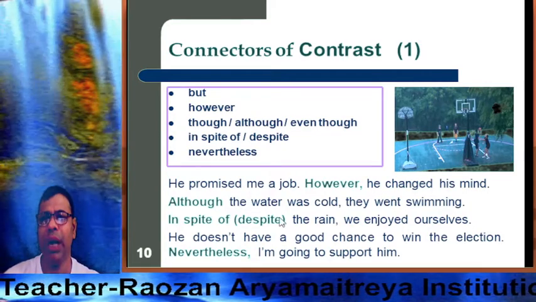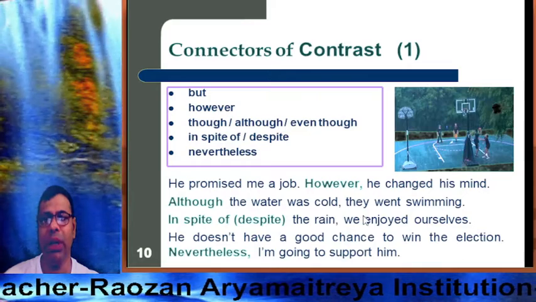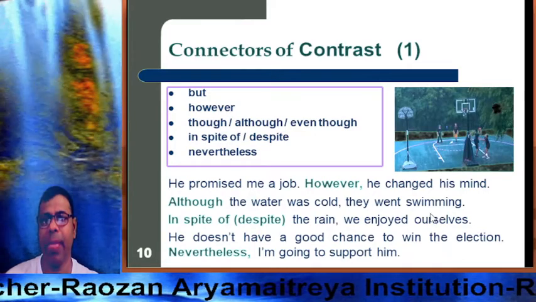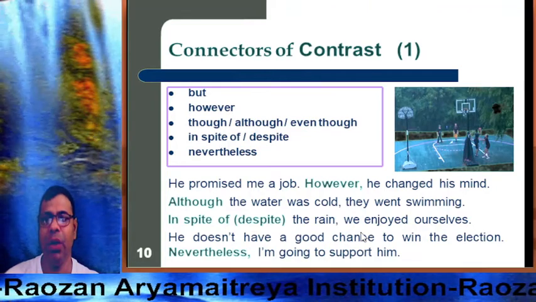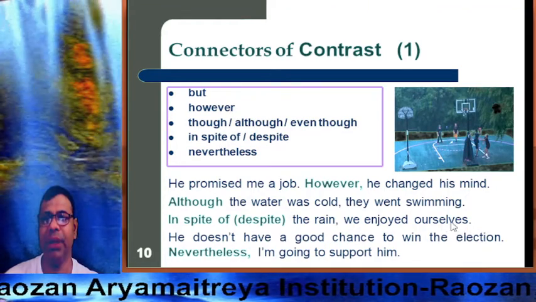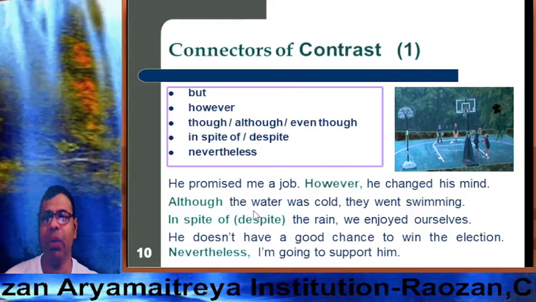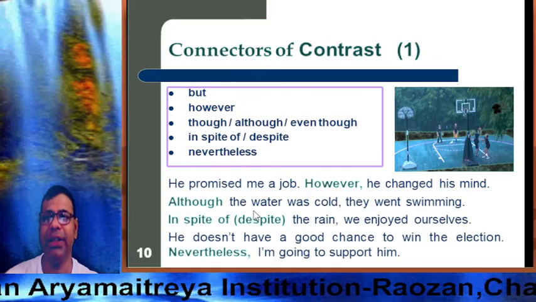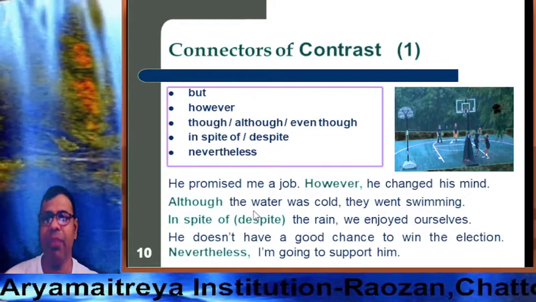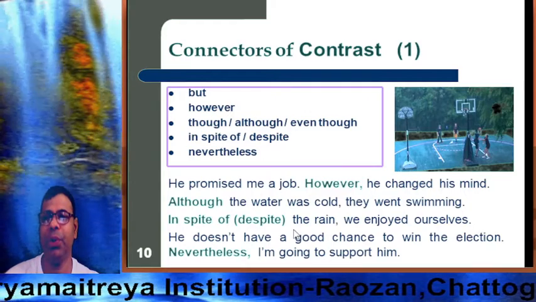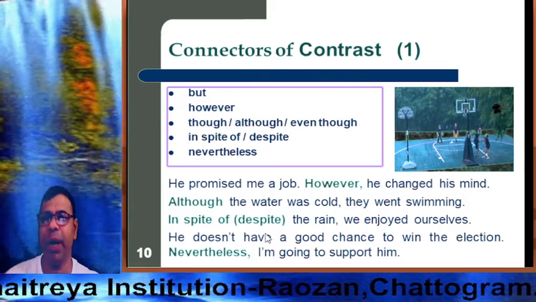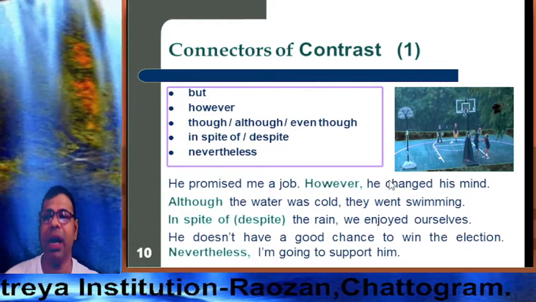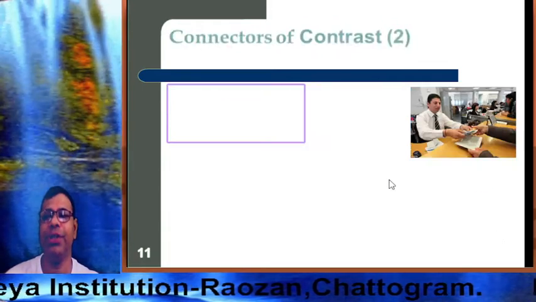Although the water was cold, they were swimming. In spite of or despite the rain, we enjoyed ourselves. He doesn't have a good chance to win the election. Nevertheless, I am going to support him. So here, however, although, despite, nevertheless are the connectors of contrast.